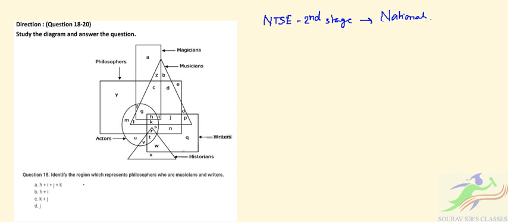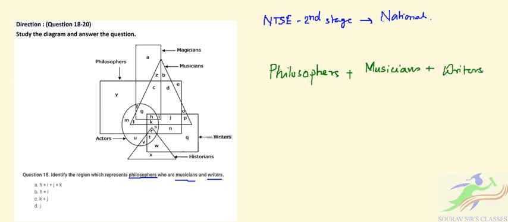In question number 18, we have to identify the region which represents philosophers who are musicians and writers. Means we have to find the people who are philosophers plus musicians plus writers.